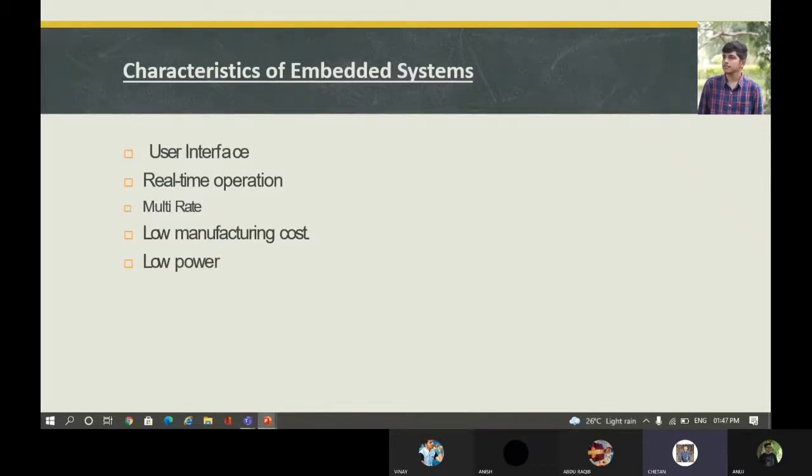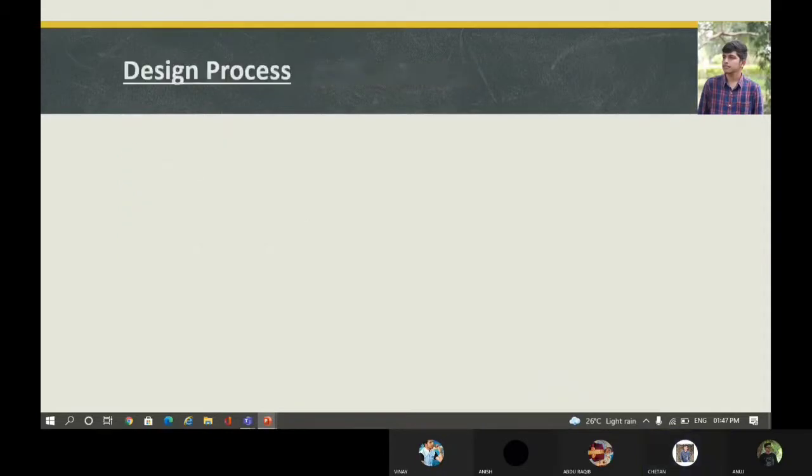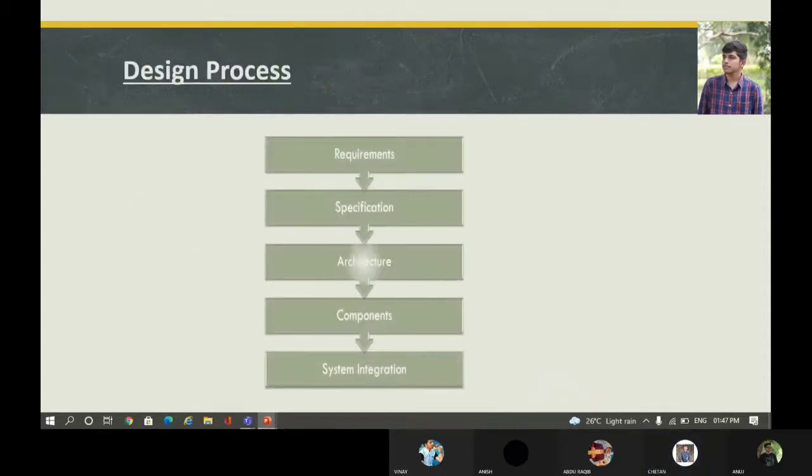Next, moving on to the design process. The design process starts with the requirements. Requirements may be functional or non-functional. We must capture the basic functions of the embedded system, but a functional description is often not sufficient. Typical non-functional requirements include performance, cost, manufacturing, non-recurring engineering, and physical size and weight.